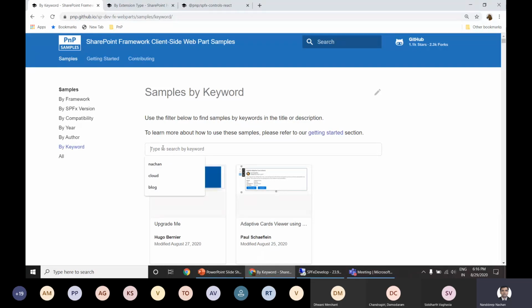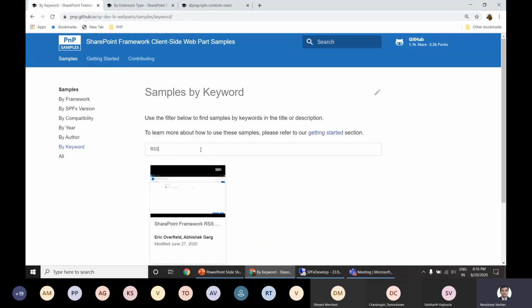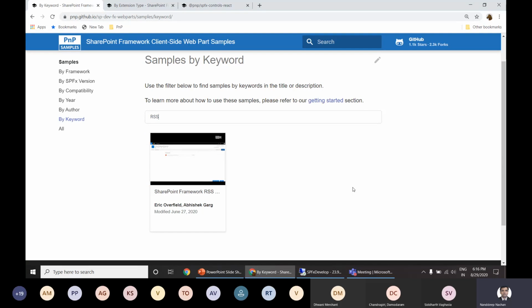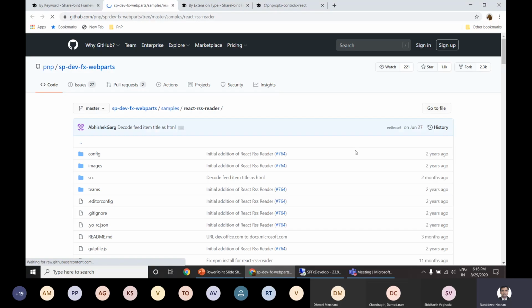So let's say, as an example, we have been tasked with creating a web part called RSS reader. Here, just by typing RSS in SharePoint, we come to know that we have one web part for RSS reader. So we don't have to invest our time in developing the RSS reader web part, but rather we can go ahead and use this web part.